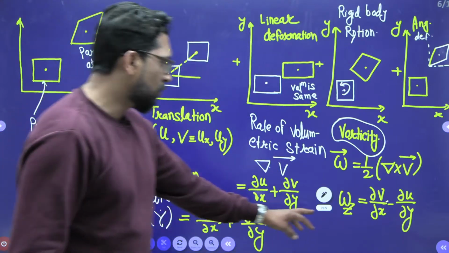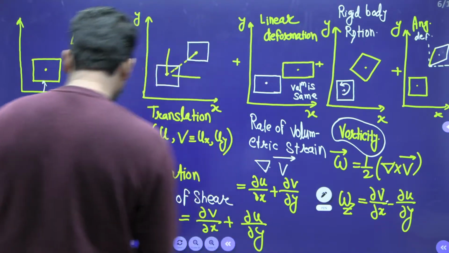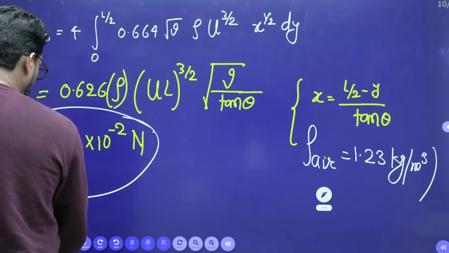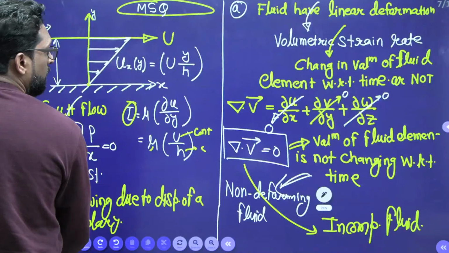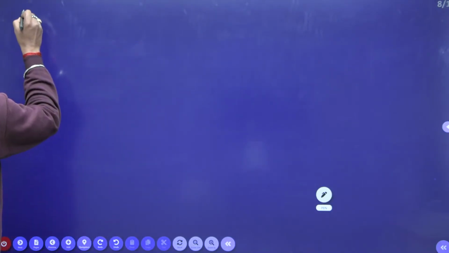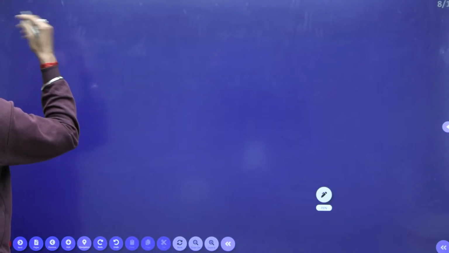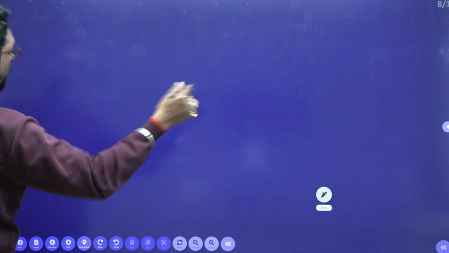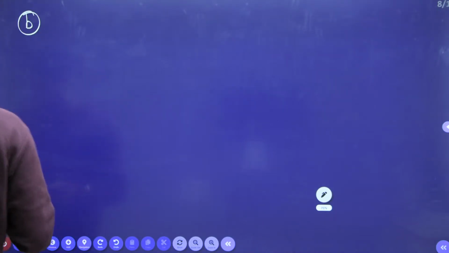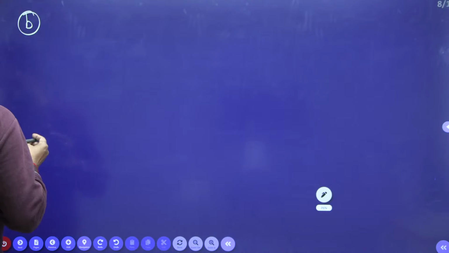So we'll check omega z. That is angular motion.